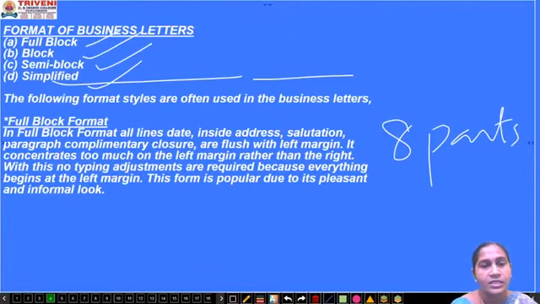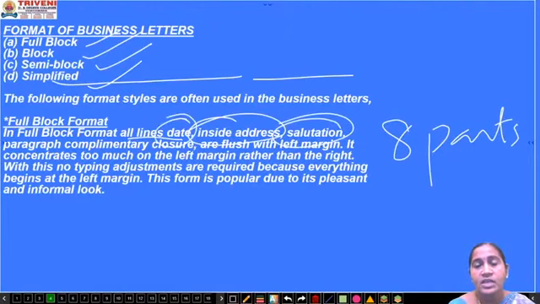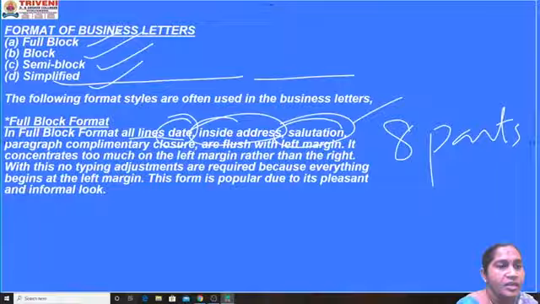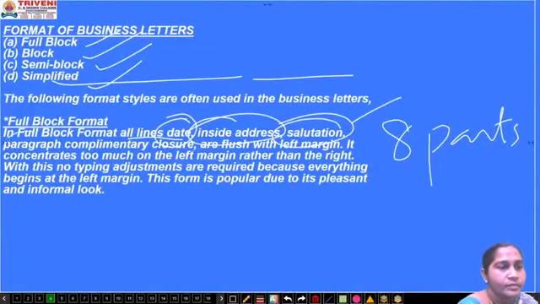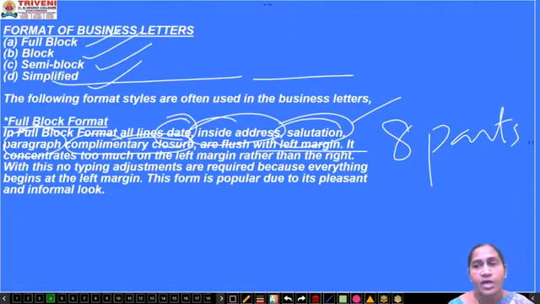So just now listen and try to understand all the lines, that is date, inside address, salutation. Inside address means to address, from address. Salutation is greeting. Paragraph means body of the letter. Complimentary closure means a leave taking. All are written towards the left margin.